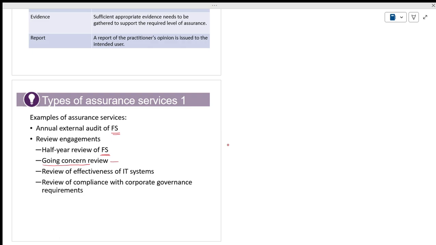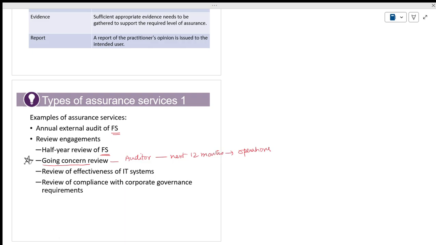Going concern means the external statutory auditor should give in writing that for the next 12 months the company is going to be in operations. The most important thing, going concern. It is also one of the examinable topics.